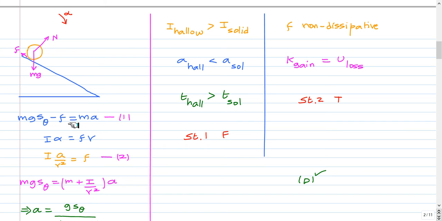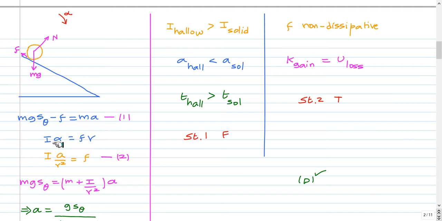Writing the force balance equation along the plane, the force acting down the plane is mg sin theta minus f, that's equal to mass times acceleration. The torque about the center of this object is F into R, the friction force into its distance from the center, which is the radius of the object. The weight and normal force pass through the center, so they will not generate any torque. So this net torque will be equal to I into alpha.